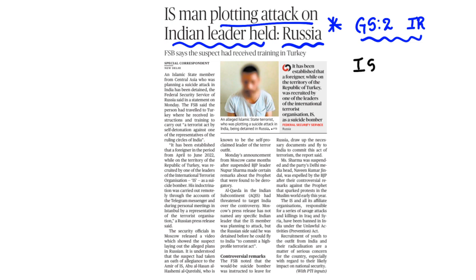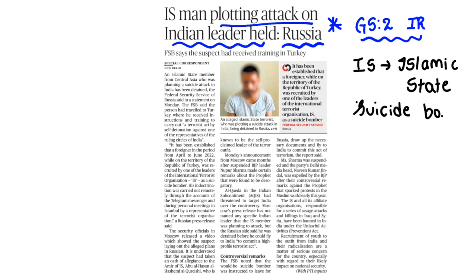IAS means Islamic State. What is this Islamic State? Islamic State is a terrorist organization. Clear? So this man belongs to the terrorist organization, and he was prepared as a suicide bomber.